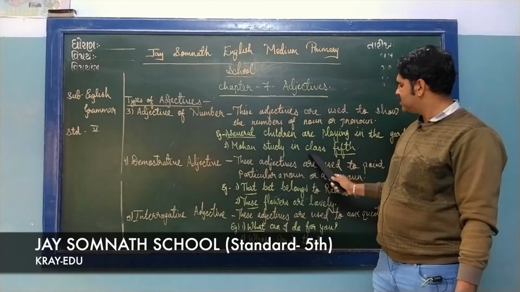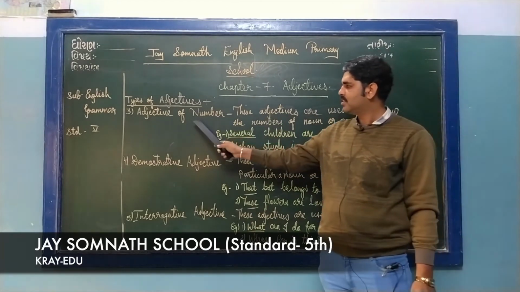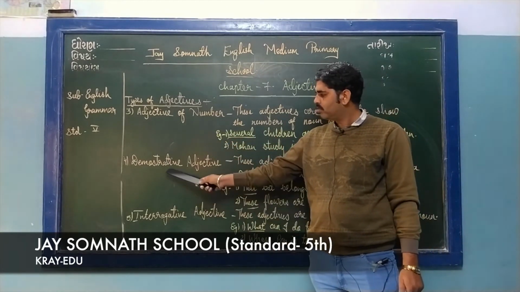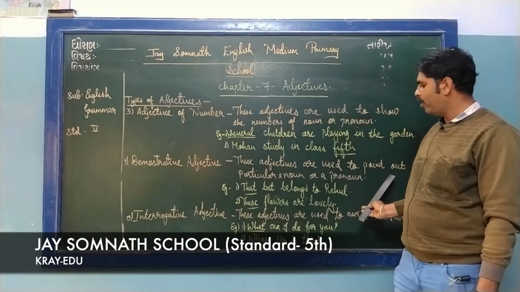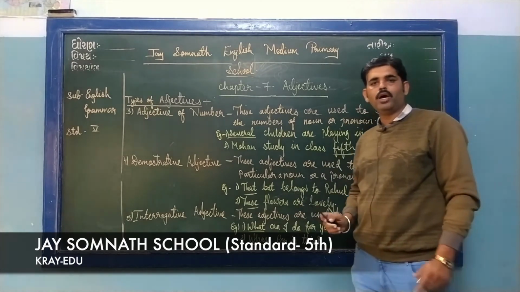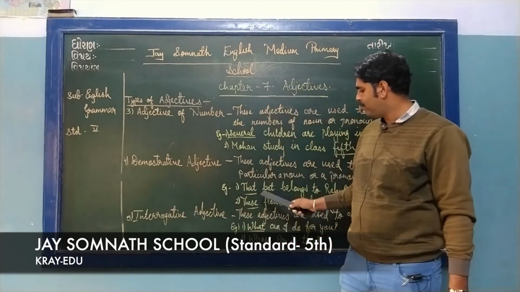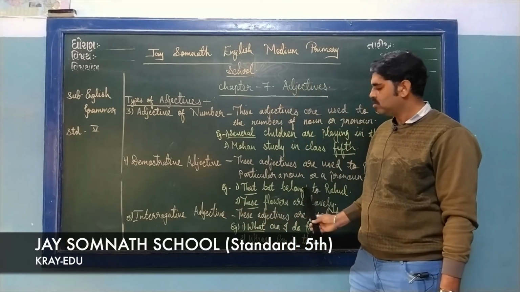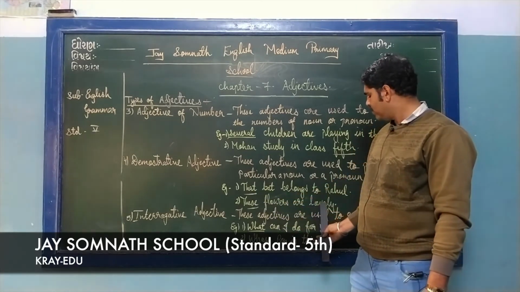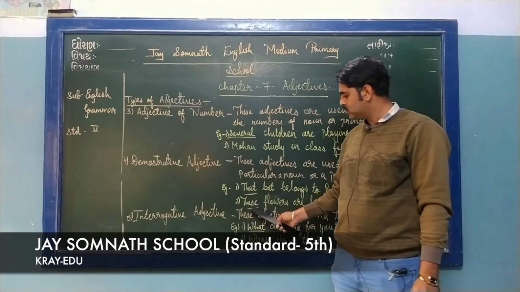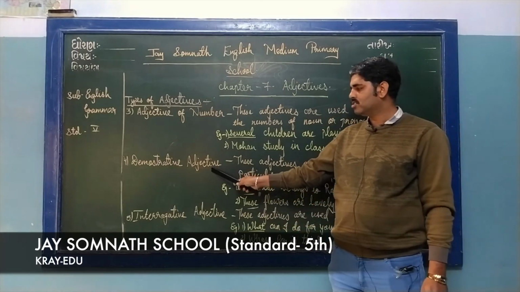Next one, Mohan studies in class 5th. In which class is Mohan studying? 5th. This is an example of adjective of number. Fourth one, demonstrative adjective. Demonstrative adjectives are used to point out a particular noun or a pronoun. Let's look at the example. That bat belongs to Ray. Which bat? That bat. So the word that. Then the next one, these flowers are beautiful. Which flowers? These flowers. So the words such as these, that, those are all examples of the demonstrative adjective.